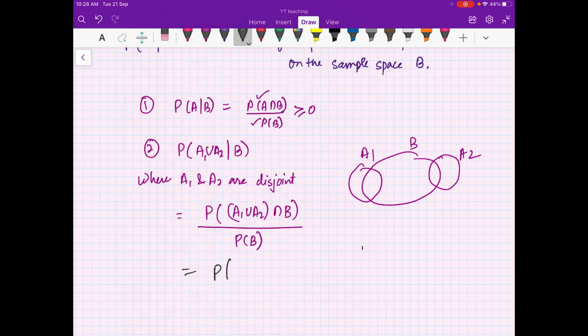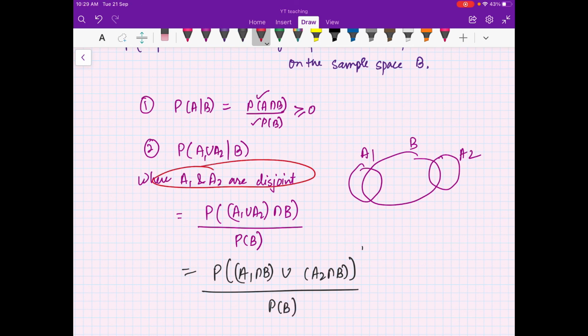So this becomes the probability of A1 intersection B union A2 intersection B divided by the probability of B. Now because A1 and A2 are disjoint, this set and this set are also disjoint. So this is your A1 intersection B and this is your A2 intersection B.